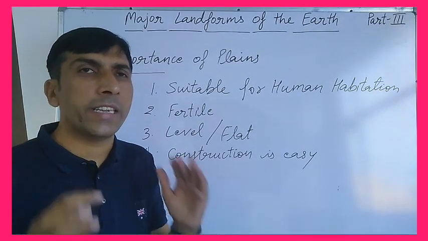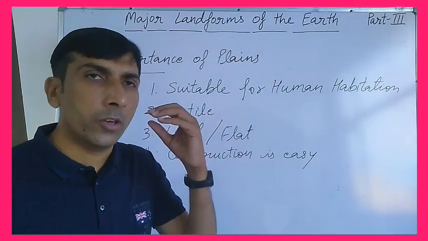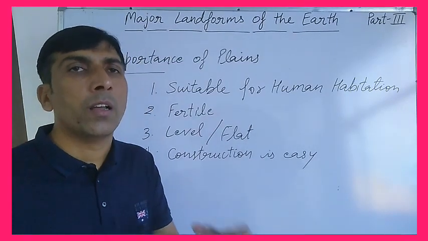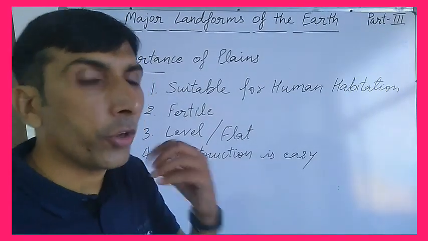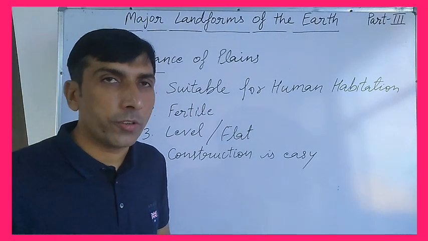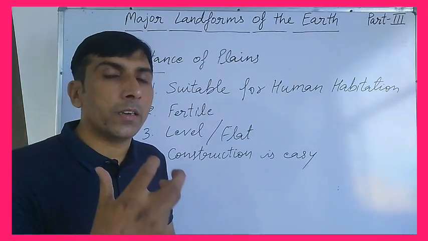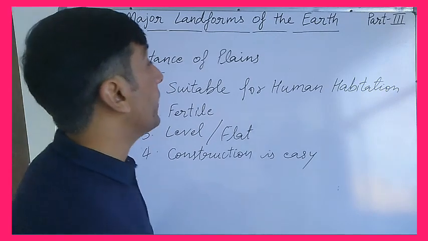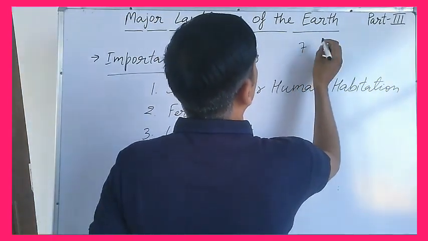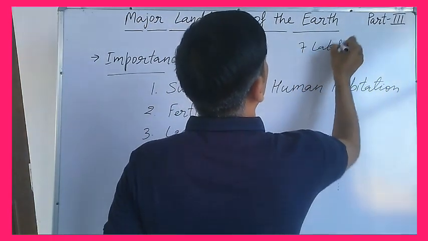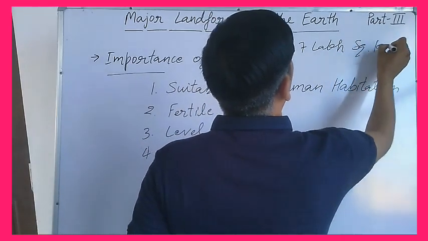Whenever you see an example, whether in North America, South America, Australia, Europe, or in India also, clear? You can find that the plain area in India has a total area of 7 lakh square kilometer.